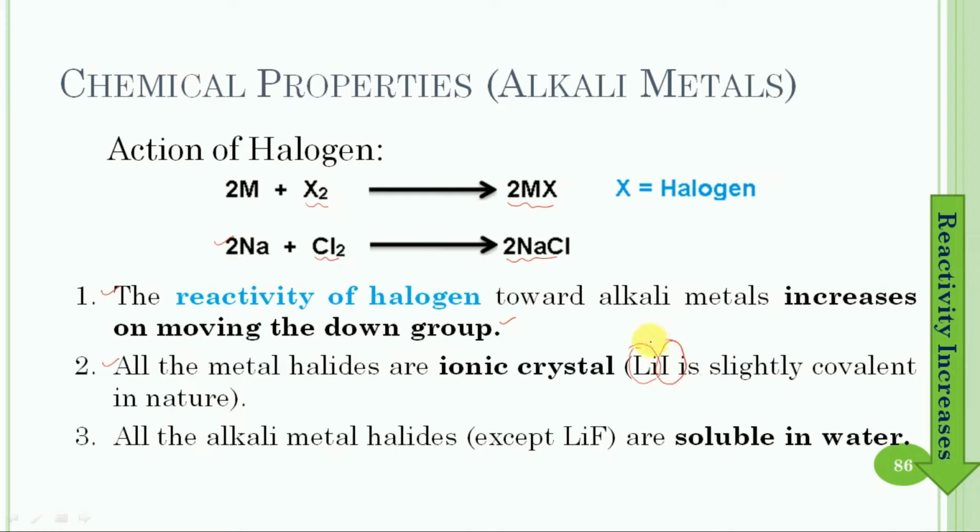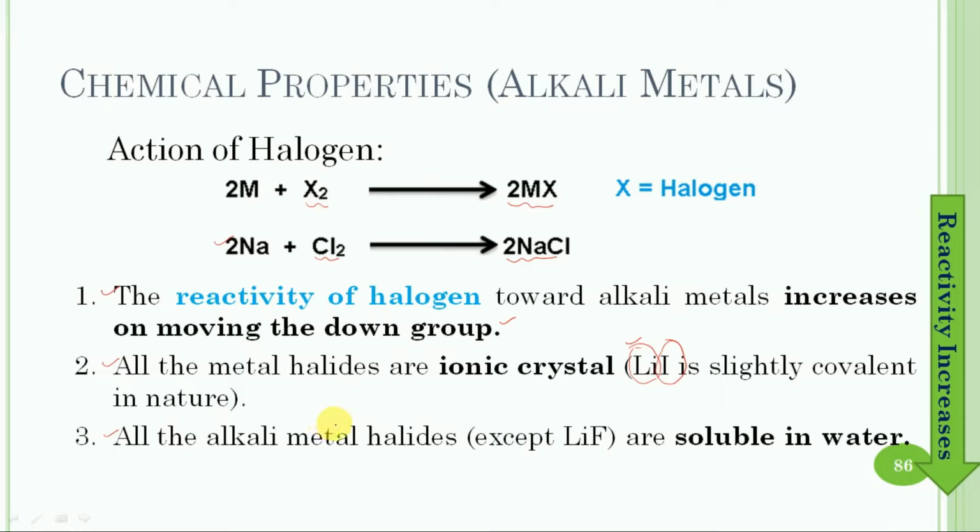So in this case, the smallest cation has the maximum polarizing power, and it can polarize the iodide to the maximum extent.